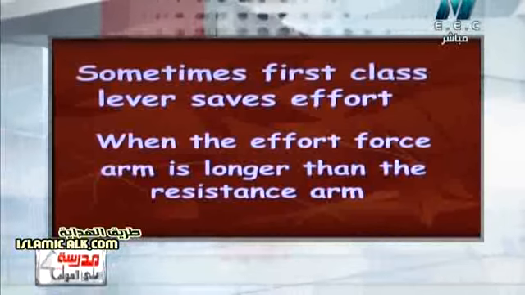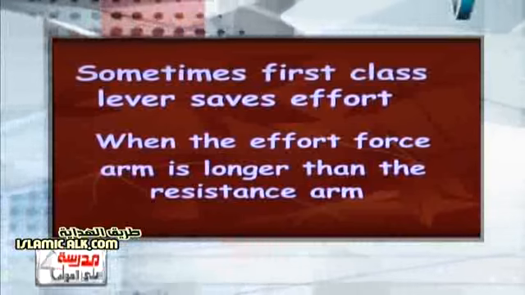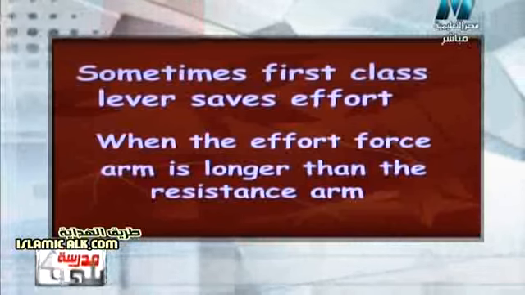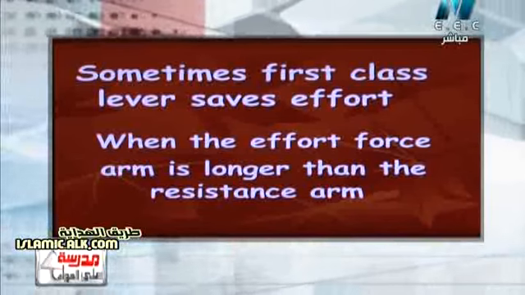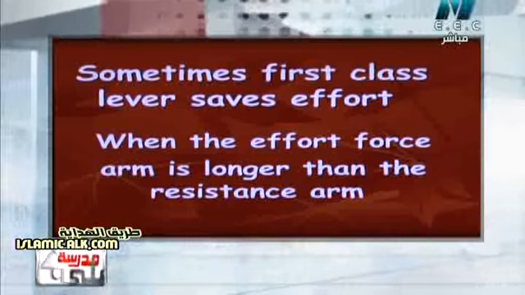Why? Because we have one condition for the lever to save effort: the effort force arm must be longer than the resistance arm.